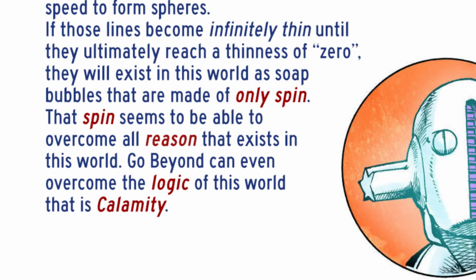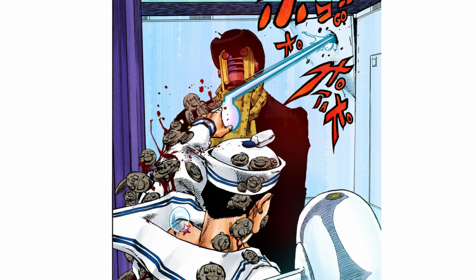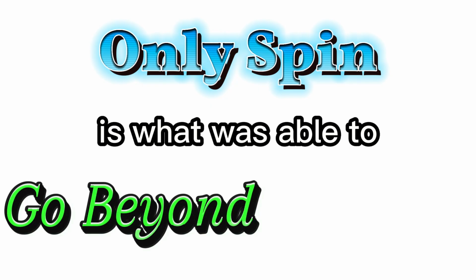That spin seems to be able to overcome all reason that exists in this world. Go Beyond can even overcome the logic of this world that is calamity. Not any kind of spin, but only spin. Spin not bound to any object. Josuke's normal bubbles had spin, and they didn't work because they weren't only spin. Only spin is what was able to go beyond calamities.